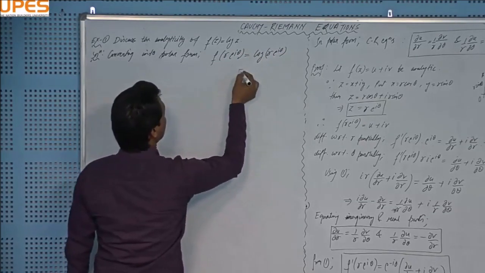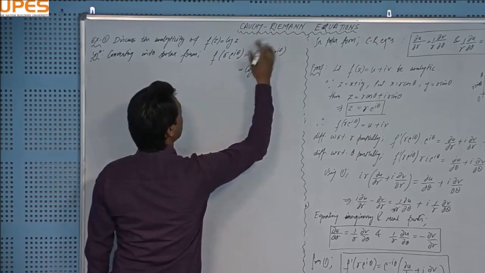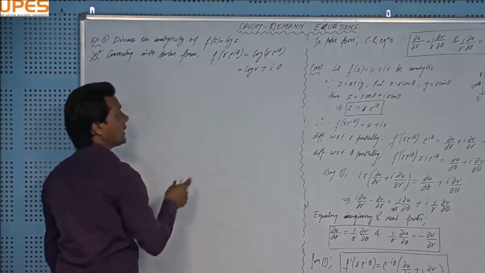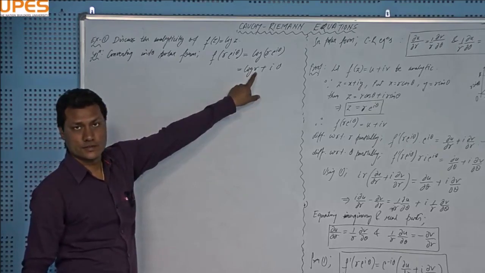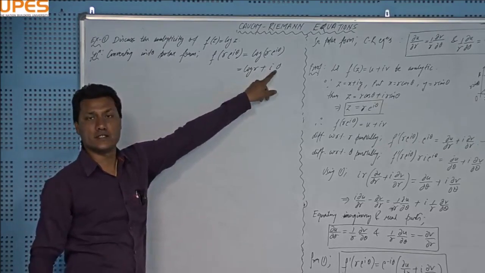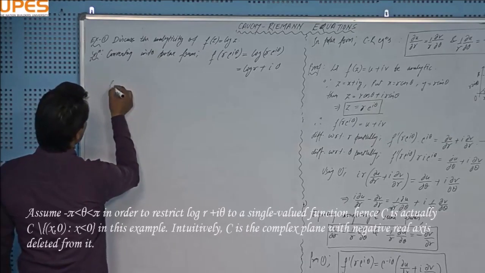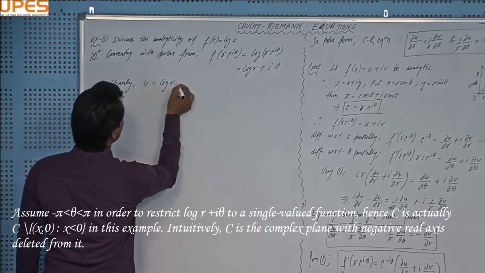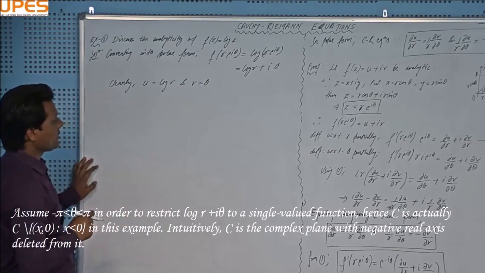And then you can take log r plus log e to the power iota theta, which ultimately becomes iota theta, right? You can see that the real part is log r and the imaginary part is theta. So clearly u equal to log r and v equal to theta, right?